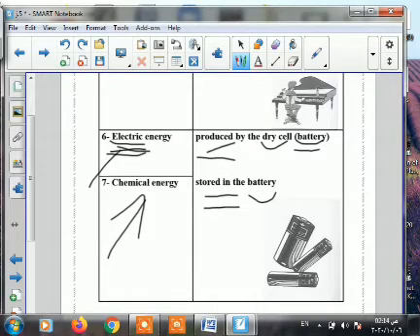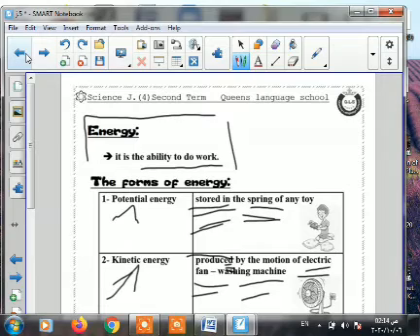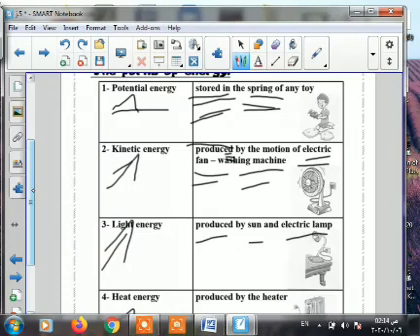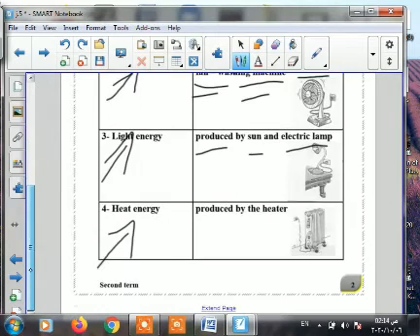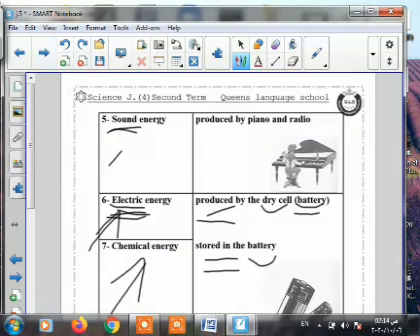And what is the form of energy which is produced from the battery? Electric energy. So we have 7 forms of energy, which are potential energy, kinetic energy, light energy, heat energy, sound energy, electric energy, and finally chemical energy.